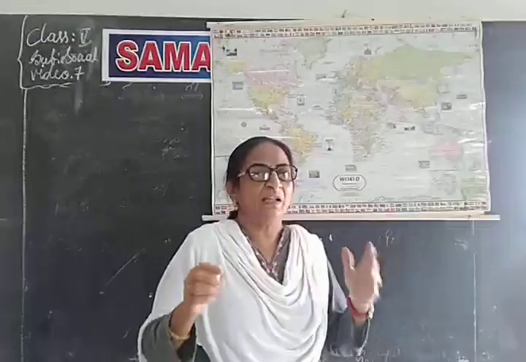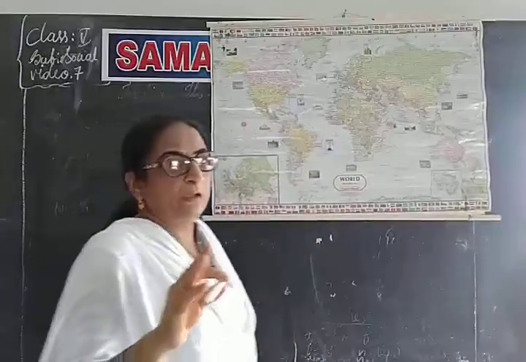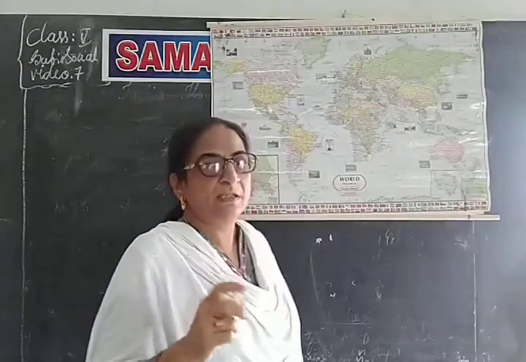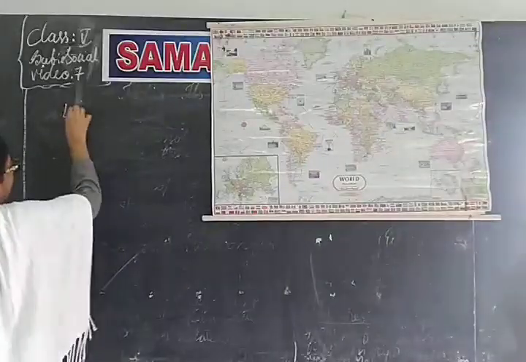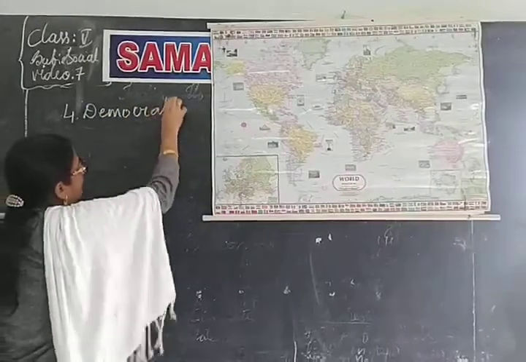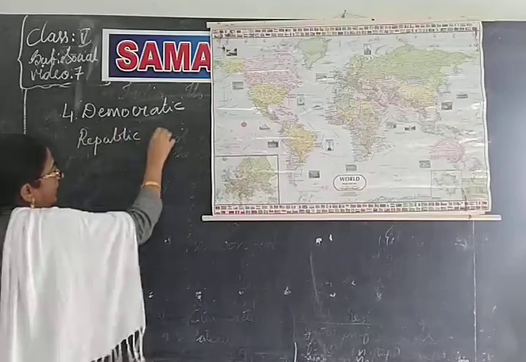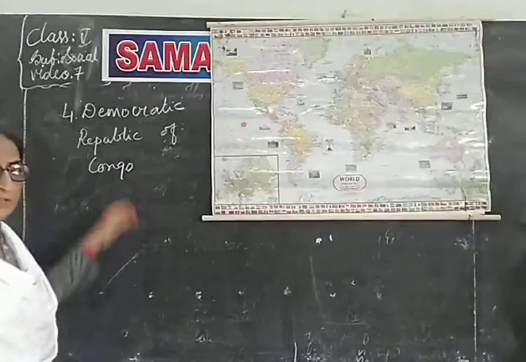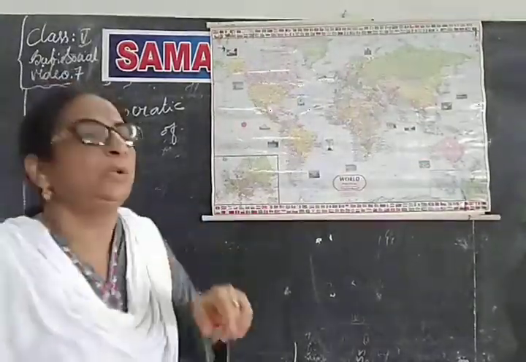And to study that equatorial region, we have discussed a country in Africa, that is the Democratic Republic of Congo. So, we were learning about the lesson Democratic Republic of Congo, right? This Democratic Republic of Congo comes in this equatorial region. So that is the name of the lesson we were discussing, which comes under equatorial region.